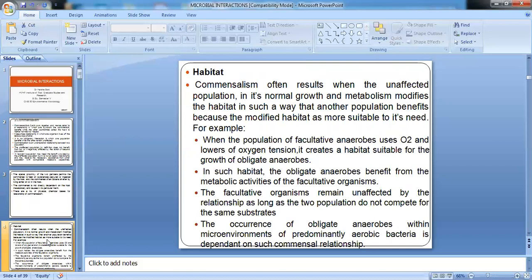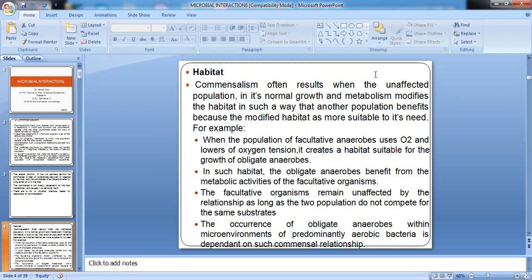A simple example is there. Consider an environment which is having aerobes, facultative aerobes, and anaerobes, and there is presence of oxygen. In presence of oxygen, obligate anaerobes cannot grow. But when facultative anaerobic organisms or aerobic organisms grow, they will utilize the oxygen in this place. When they use up all the oxygen, the habitat becomes anaerobic. So what has happened? By the growth and metabolic activity of aerobic and facultative anaerobic organisms, an aerobic environment has become anaerobic, which is now suitable for the growth of obligate anaerobes.